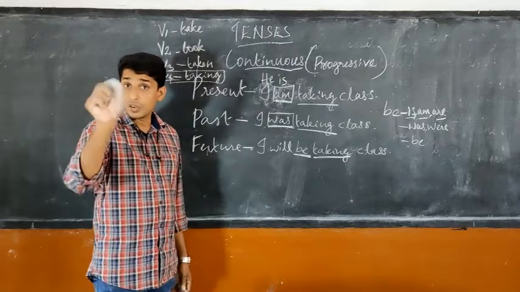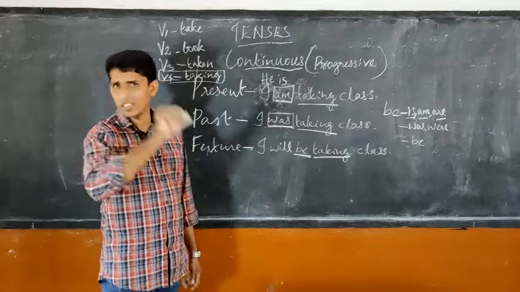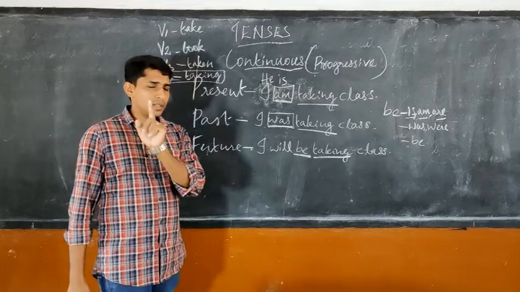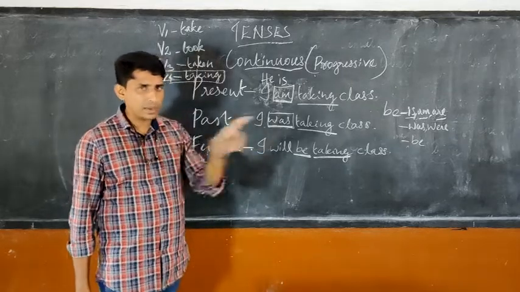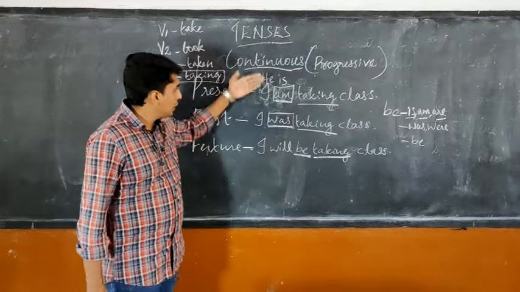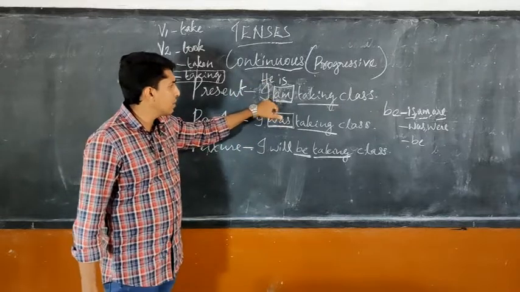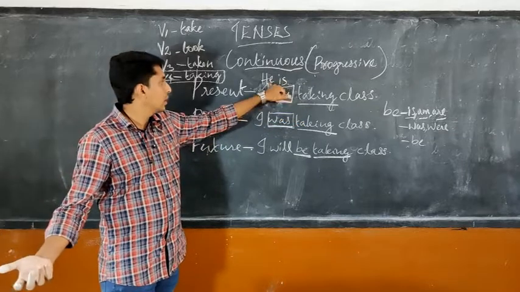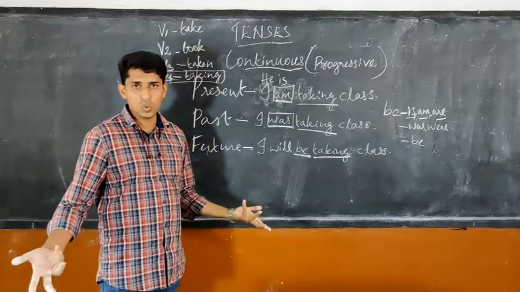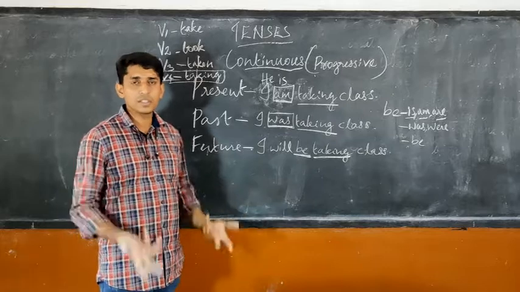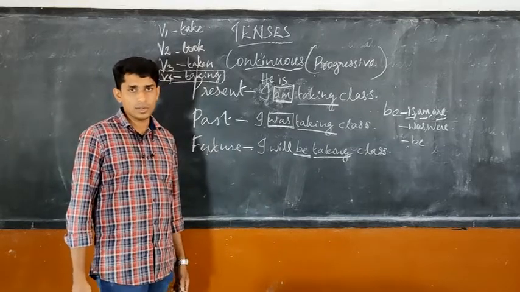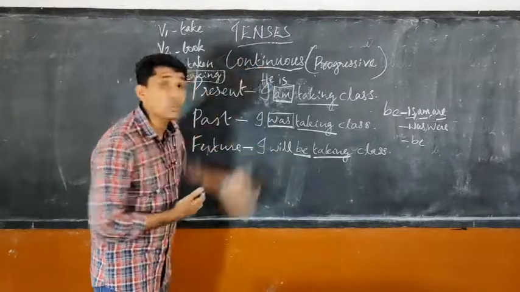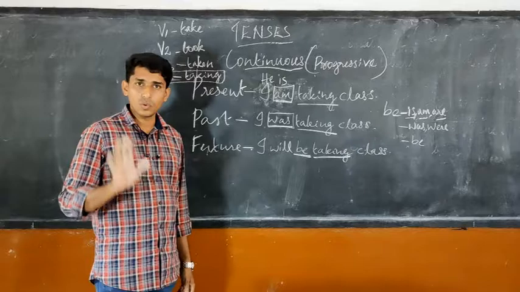Read the chapter, and also there are some activities given. Just try to solve them. You can easily do. Okay, because this is very important. Grammar is important. Tense is very important. If instead of that we are writing I is taking, grammar is wrong. He taking class. No, there is no such English sentences. I know you know all these things, but the only thing is we don't know the rule. Just understand the rule. That's the only thing to learn.